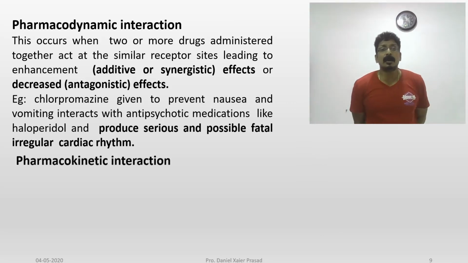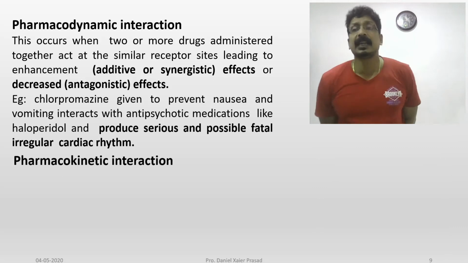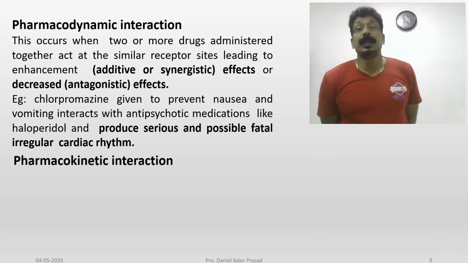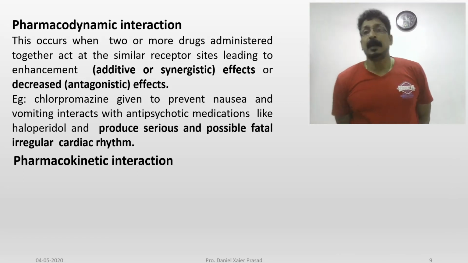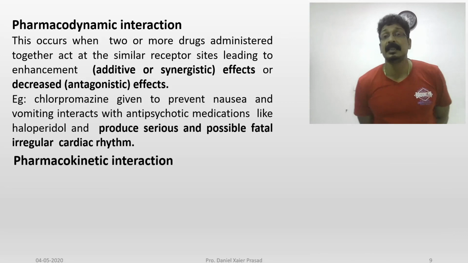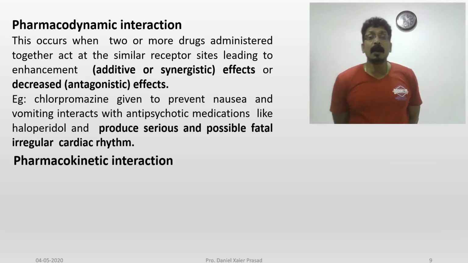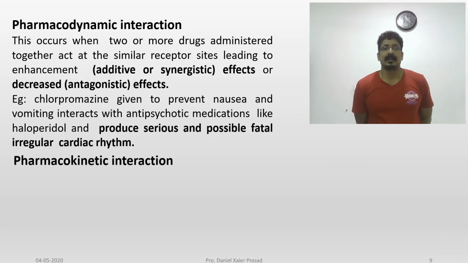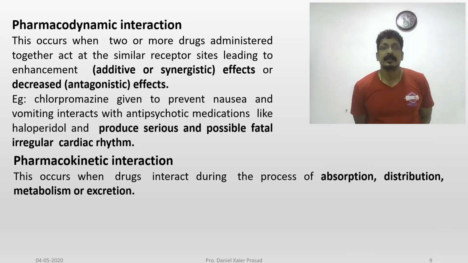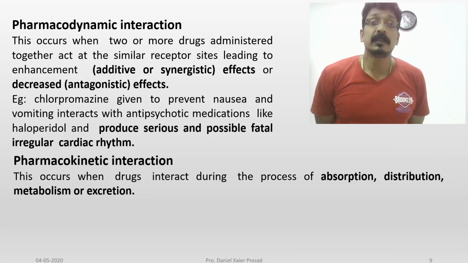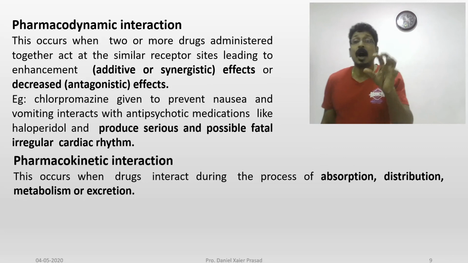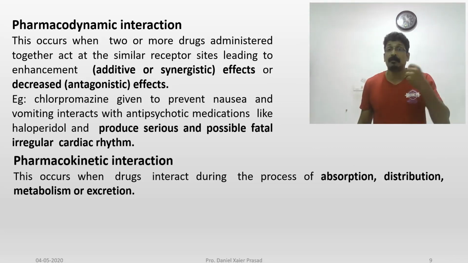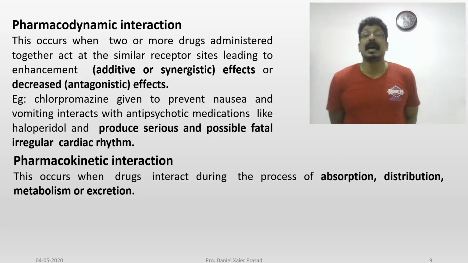The same thing can happen even with herbal drugs also. I have given some examples, but we have to focus on piperine present in pepper. That is the important question which they have asked in this 5-mark question. We will discuss that. And what about pharmacokinetic interaction? Pharmacodynamic we talked about. It's due to the receptor sites, how they occupy the receptor sites, competing with each other, which makes them increase or reduce the activity.